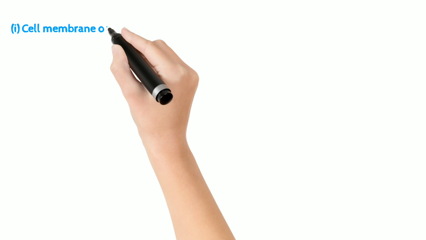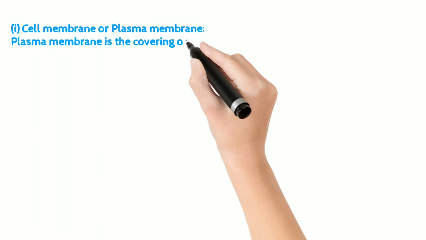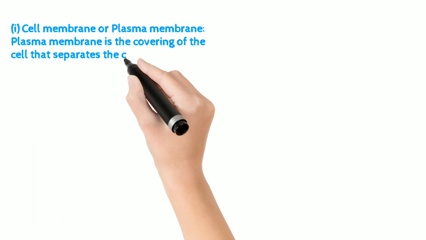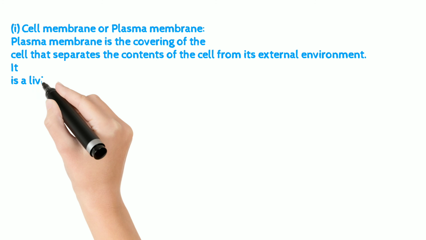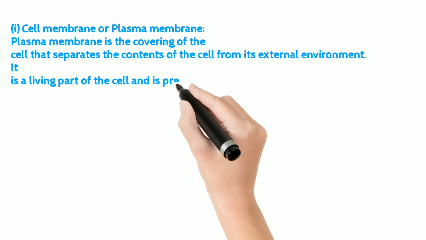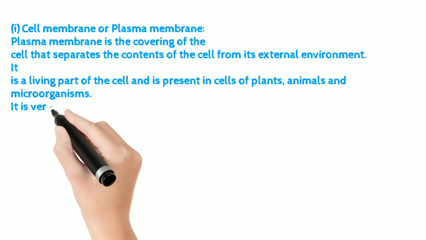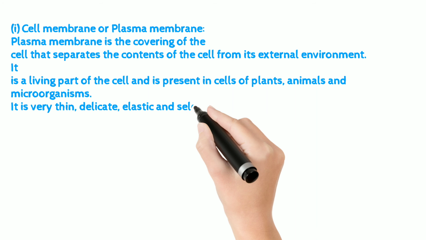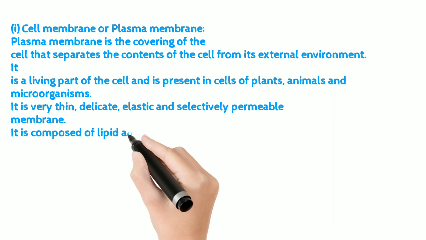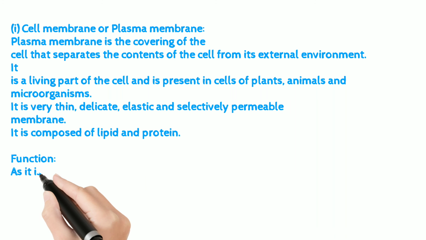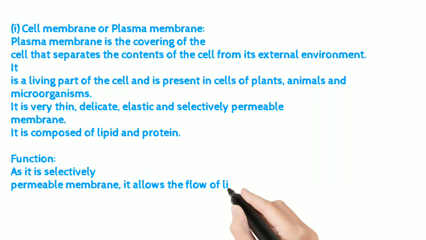Cell membrane or plasma membrane. Plasma membrane is the covering of the cell that separates the contents of the cell from its external environment. It is a living part of the cell and is present in cells of plants, animals and microorganisms. It is very thin, delicate, elastic and selectively permeable membrane. It is composed of lipid and protein. Function. As it is selectively permeable membrane, it allows the flow of limited substances in and out of the cell.